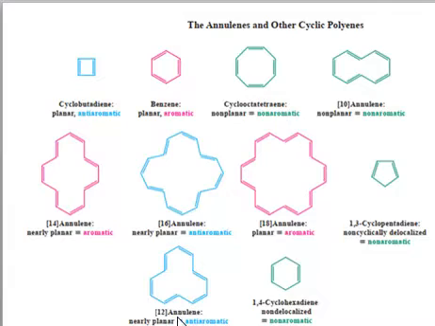Here we have 12 annulene. 12 annulene is a nearly planar system, and you know 12 is a 4n system, because if n is equal to 3, the answer is 12. So it's planar, cyclic, and conjugated, so the system will be anti-aromatic, and it will not be a stable system.